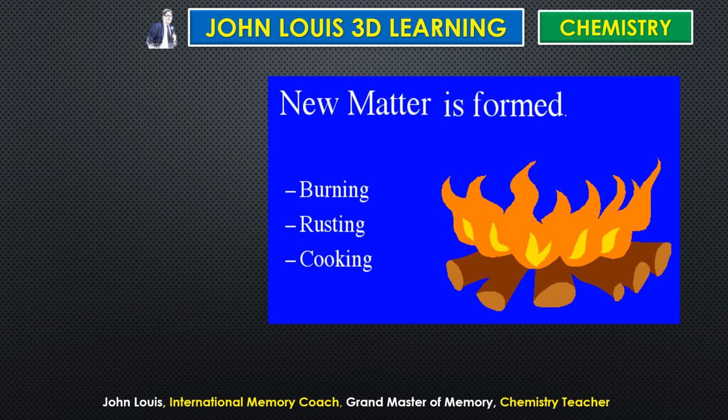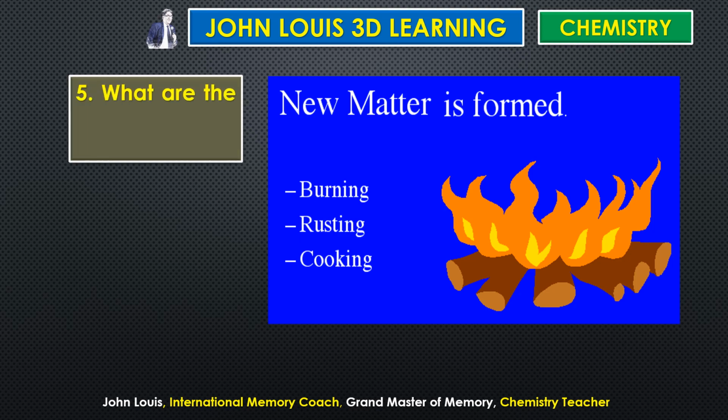The next one is, what are the changes it can undergo? Suppose you combine two elements, they can combine together to form a compound. They can burn, they can rust, and once you are cooking, the hard substance becomes soft, isn't it? And some soft substances also become hard when we cook. For example, you boil a potato and also boil an egg in the same container. What will happen to the potato? The hard potato becomes soft. But when you boil an egg, the soft egg becomes hard, isn't it?